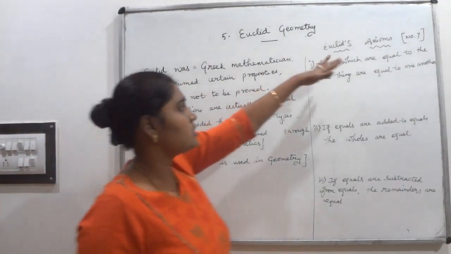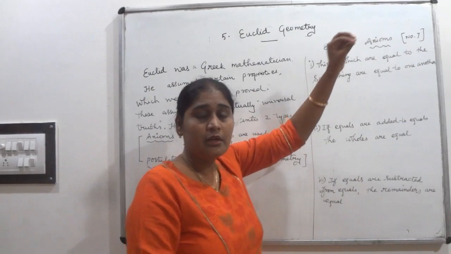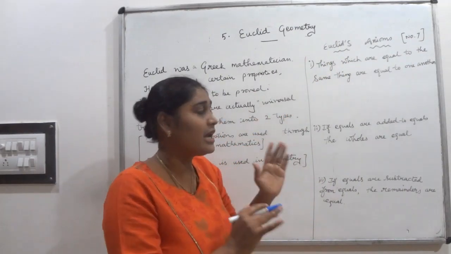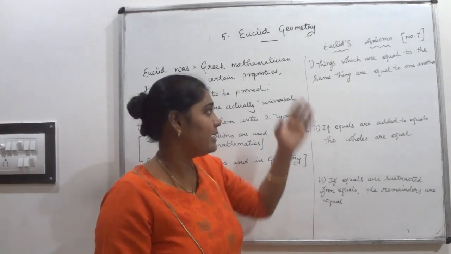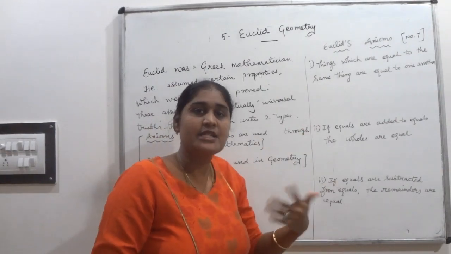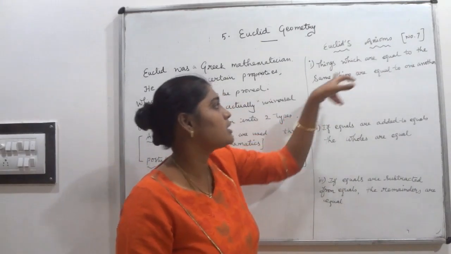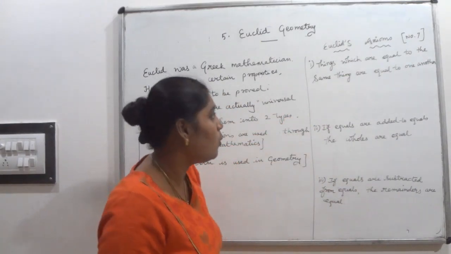So we are going to see Euclid's axioms. Here in your book, totally 7 axioms are given to you. These 7 axioms you have to learn by heart. These axioms we will use in exercise questions to solve. The first axiom: things which are equal to the same thing are equal to one another.